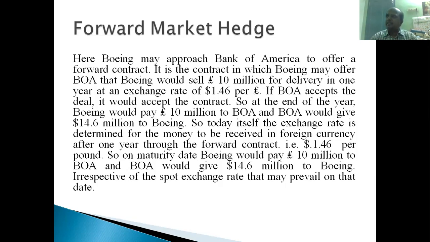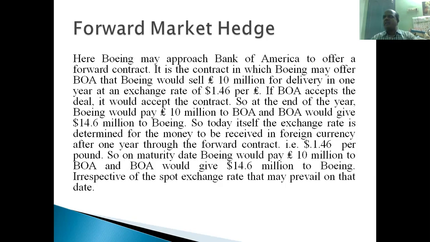Bank of America will also have their own scientists, their own economists. They will predict the future exchange rate, right? Today itself they will say that after 1 year, based on all economic conditions, they predict the amount, right? Suppose they have the opposite prediction, right? Maybe from this 1.50, it may go to $1.60 per pound. Today's exchange rate is $1.50 per pound. After 1 year, this rate may become 1.60 or $1.55 per pound. This is the prediction of Bank of America.